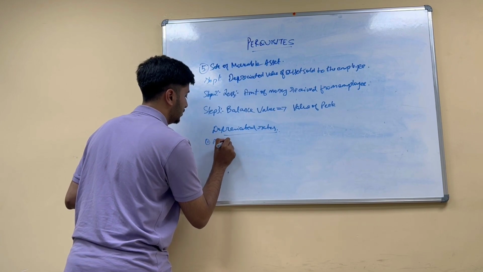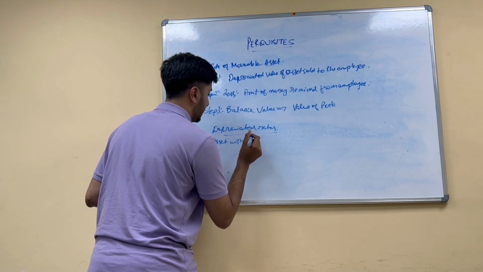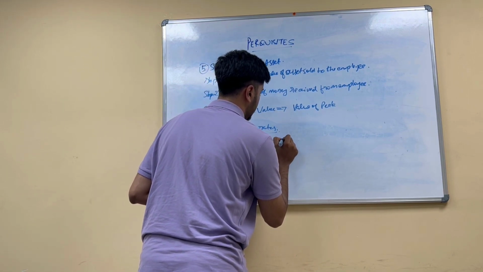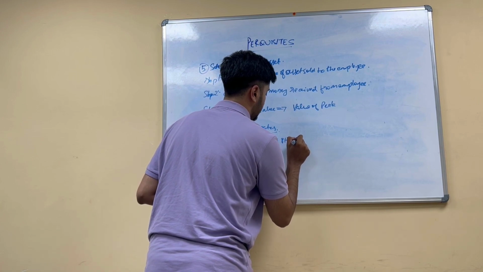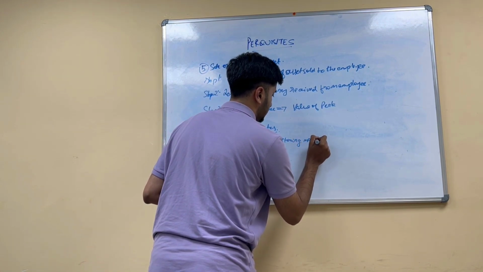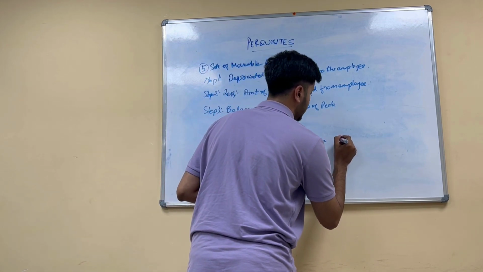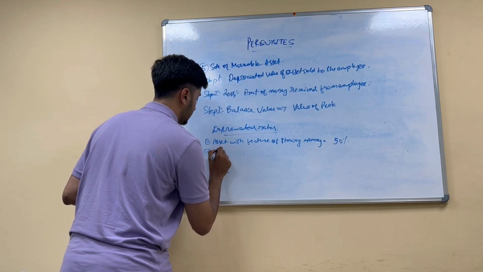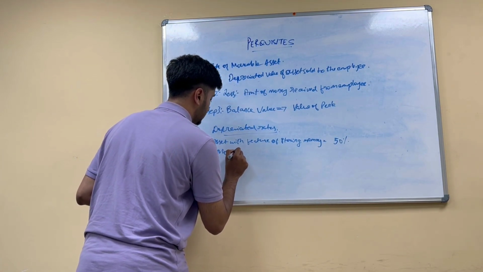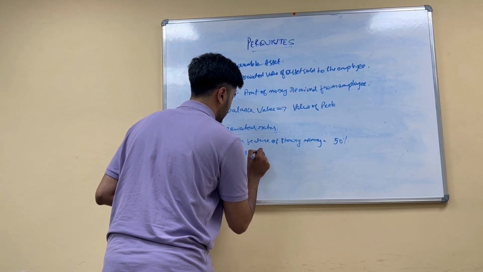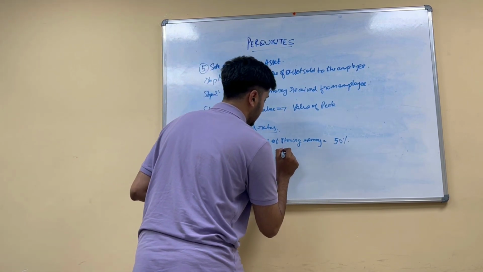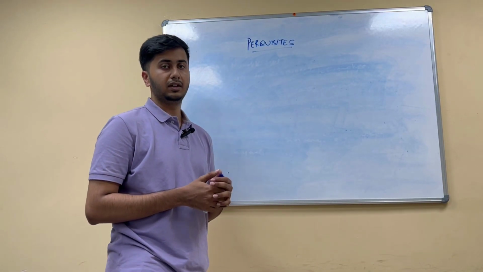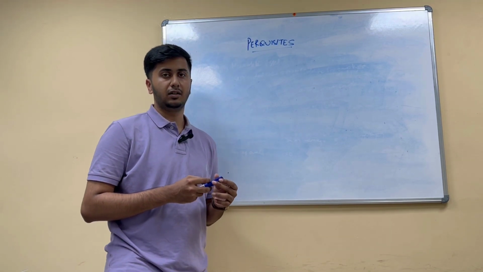For assets with a feature of storing memory, the rate of depreciation is 50%. For other movable assets, it is 20%.